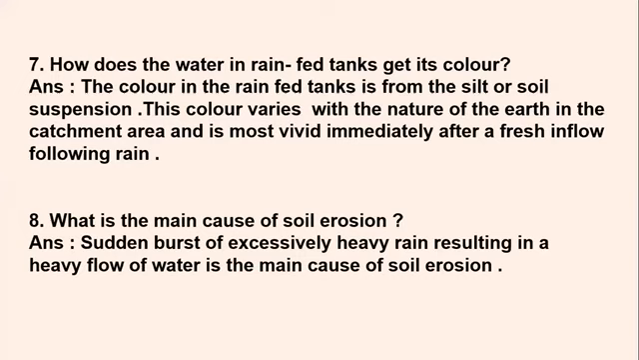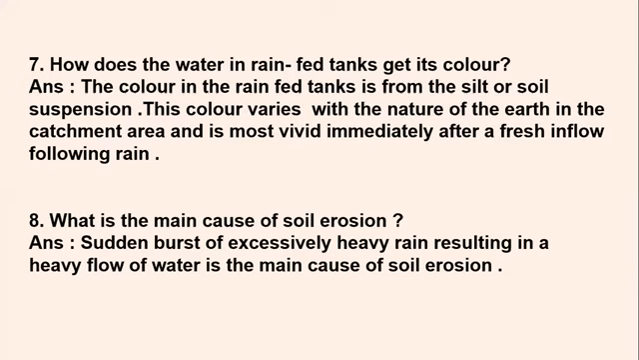This color varies with the nature of the earth in the catchment area and is most vivid immediately after the fresh inflow following rain. So what happens, the color in the rain-fed tanks is because of the silt underneath. Below the tanks, you find small sand particles which have accumulated. So that is what changes the color of the rain-fed tanks. And this color differs with the nature of the earth in the catchment area.